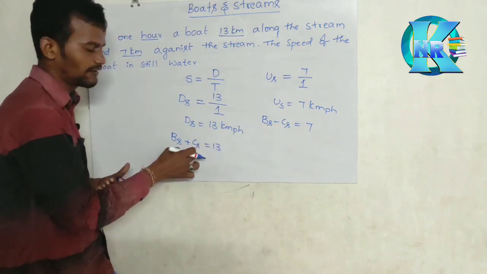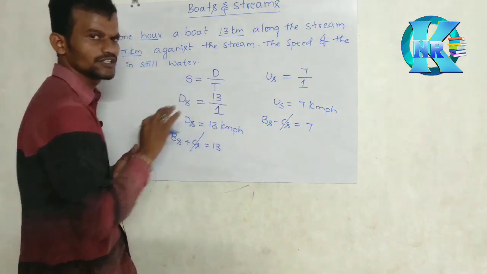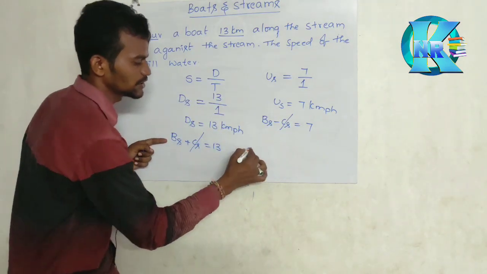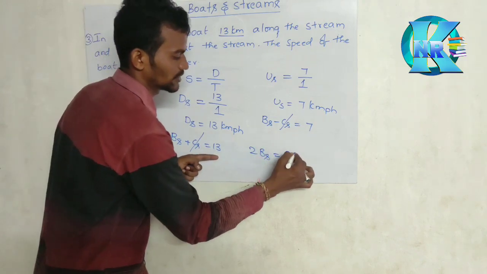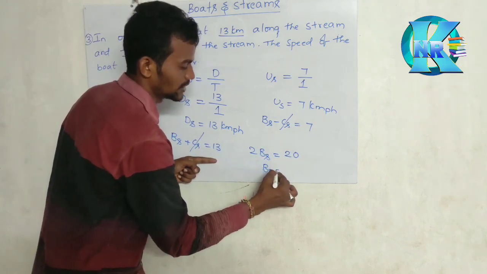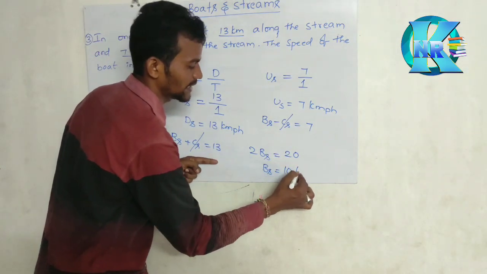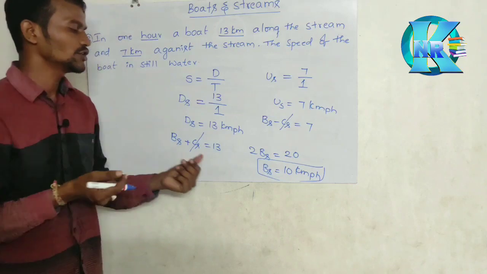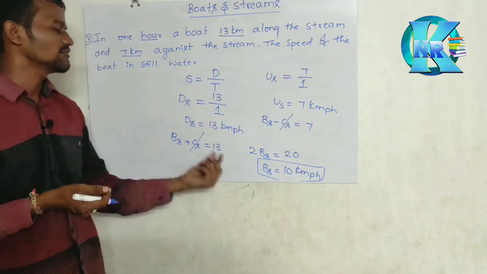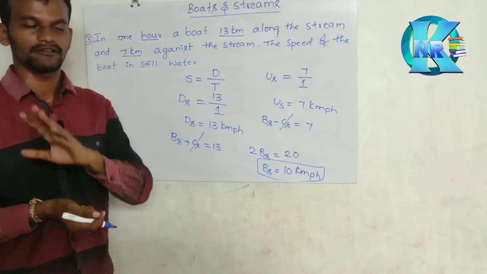When you add both the equations, Cs will be cancelled. Bs plus Bs, 2Bs. Okay, good. 13 plus 7, 20. Now, Bs is equal to 20 by 2. What is the value? 10 kilometers per hour. Understand everyone? So the speed of the boat in still water is 10 kilometers per hour.